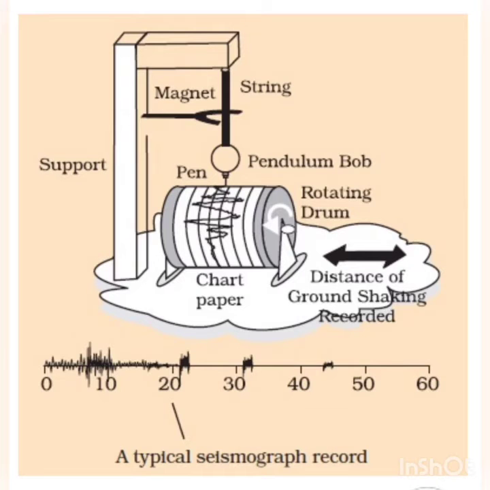Now, the earthquake does not originate from the epicenter, students. What do you mean by a seismograph? A seismograph is an instrument which records the seismic waves. It contains a metal rod or a pendulum, which you can see in the picture, which vibrates as the earthquake occurs. The metal rod is attached to a pen, students, which records the waves on paper. Scientists study these waves and then construct a map of the earthquake occurring at that point of time. This also helps them in determining the strength of the earthquake.